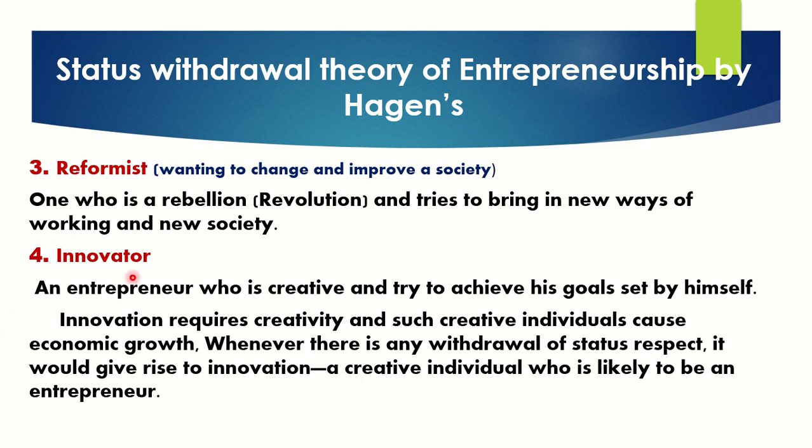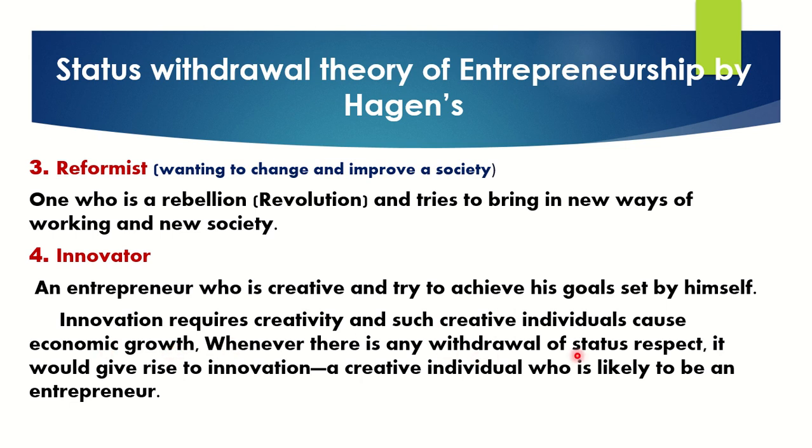And the next one, the innovator, is the fourth personality. Everybody knows who an innovator is. In a creative way, they try to achieve the goals they set by themselves. Innovation requires creativity, and such creative individuals cause economic growth. This creativity is helpful for economic growth.